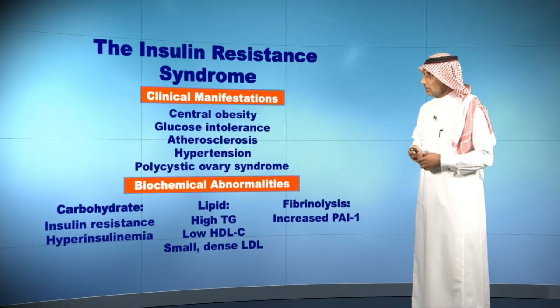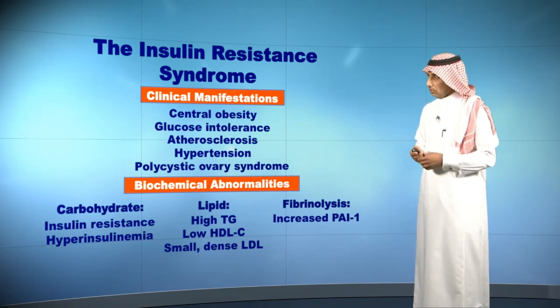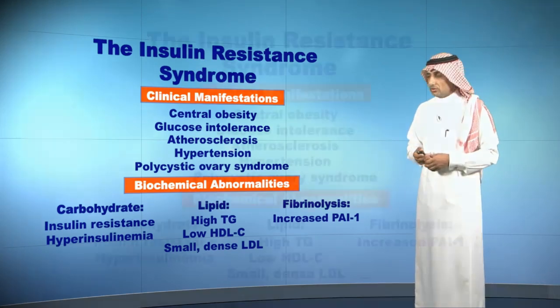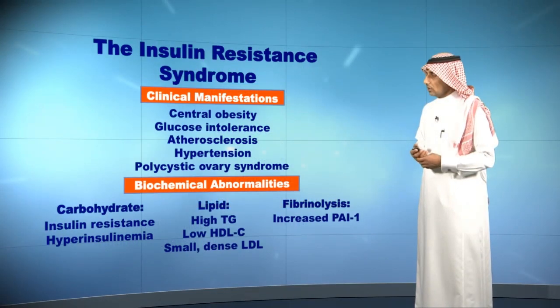By looking at insulin resistance syndrome, we have what we call clinical manifestations and biochemical abnormalities. The clinical manifestations are central obesity, glucose intolerance, atherosclerosis, hypertension, and polycystic ovarian syndrome. Biochemical abnormalities include carbohydrate insulin resistance, hyperinsulinemia, and lipid changes: increased total cholesterol, decreased HDL, and increased small dense LDL. Fibrinolysis is impaired by increasing PAI.